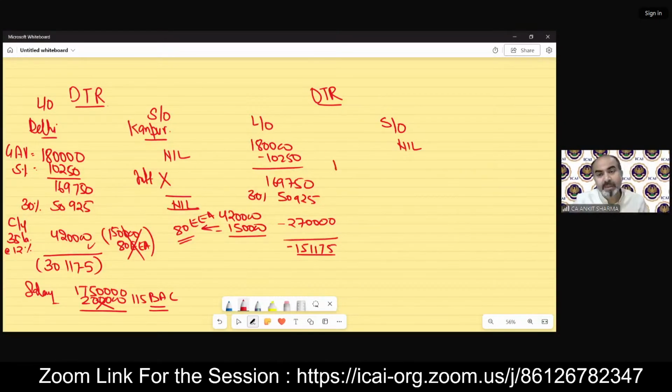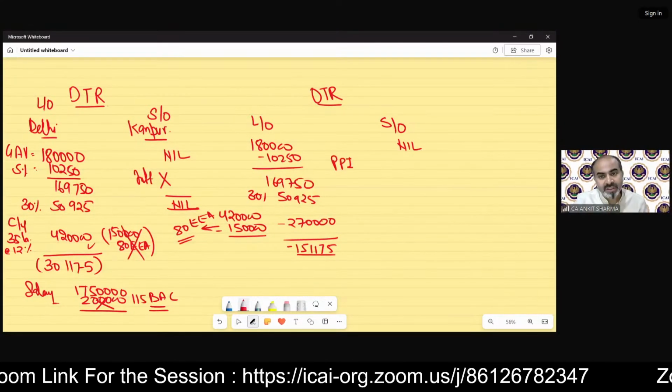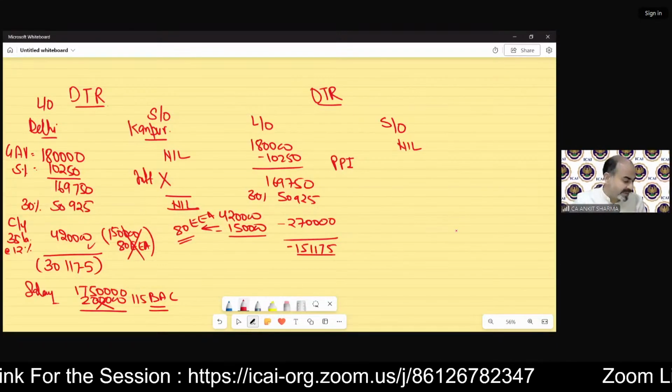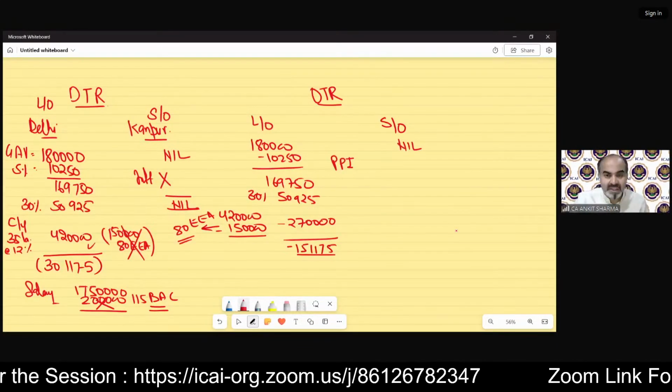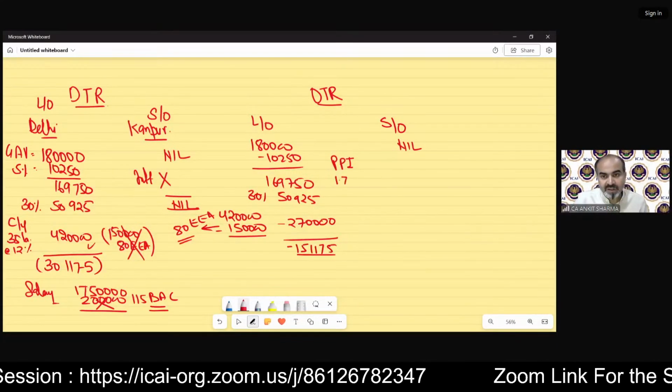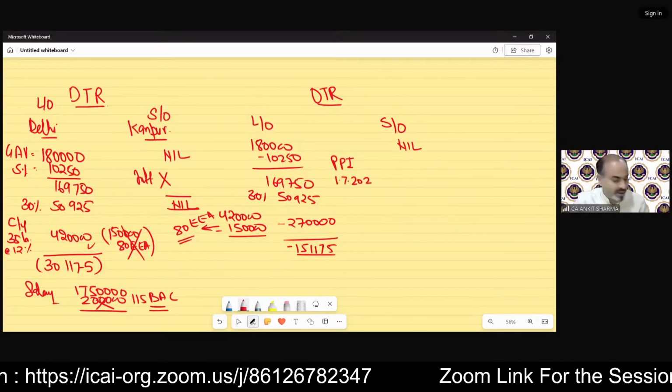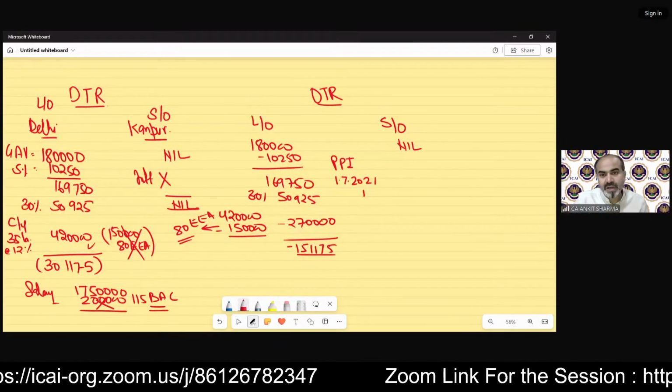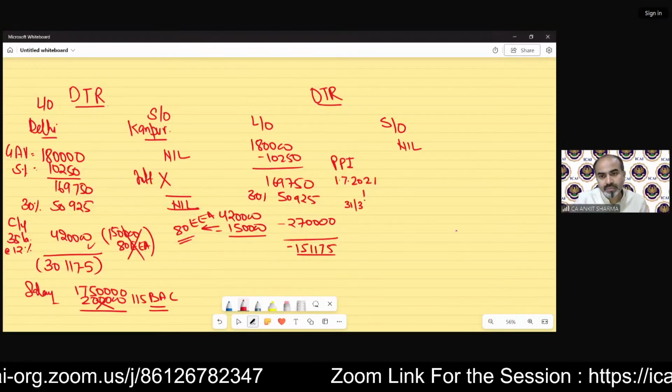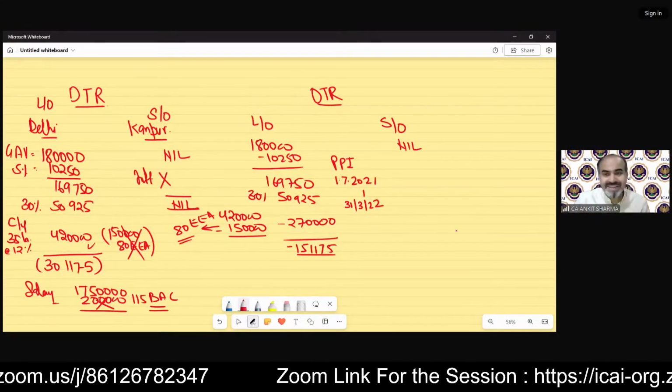And now we will calculate the PPI also over here, because there's a construction also. The pre-construction period will start from 1st July 2021 till 31st March 22. And that is 9 months.